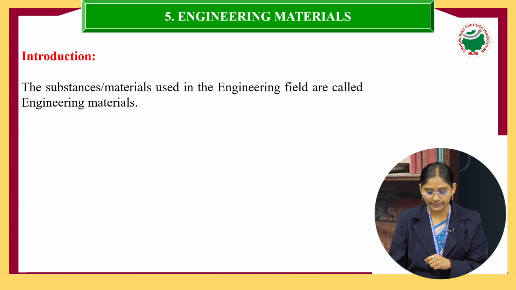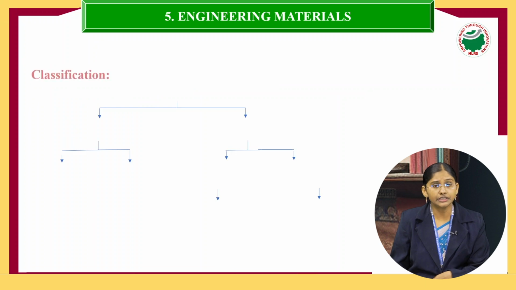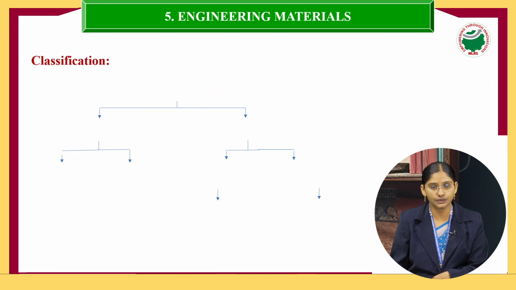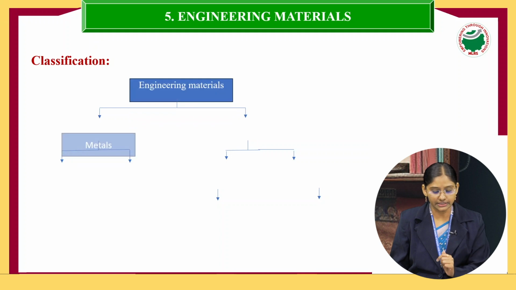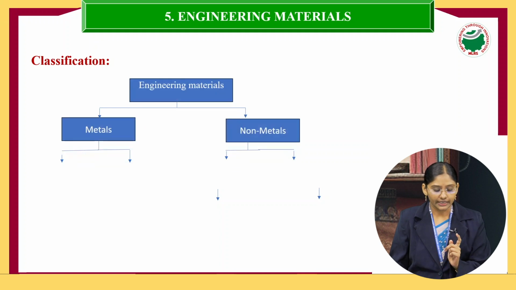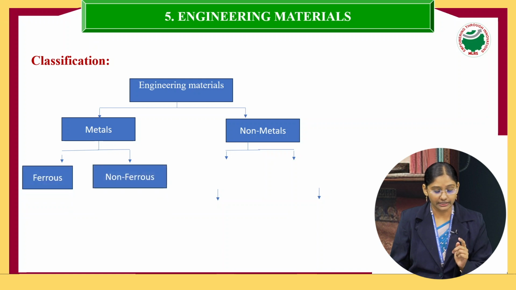Clear? Next, these engineering materials are broadly classified into two types, that is metals and non-metals. Metals are classified once again into two types, ferrous and non-ferrous materials. Ferrous means iron is the main constituent, and non-ferrous means iron is not the main constituent.